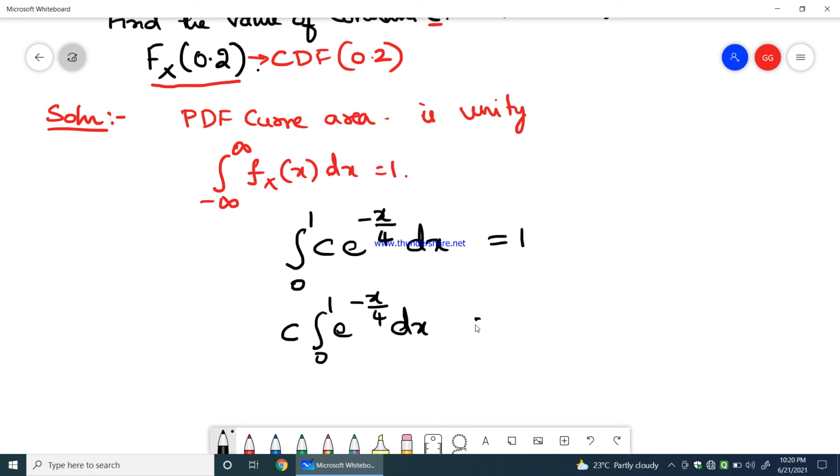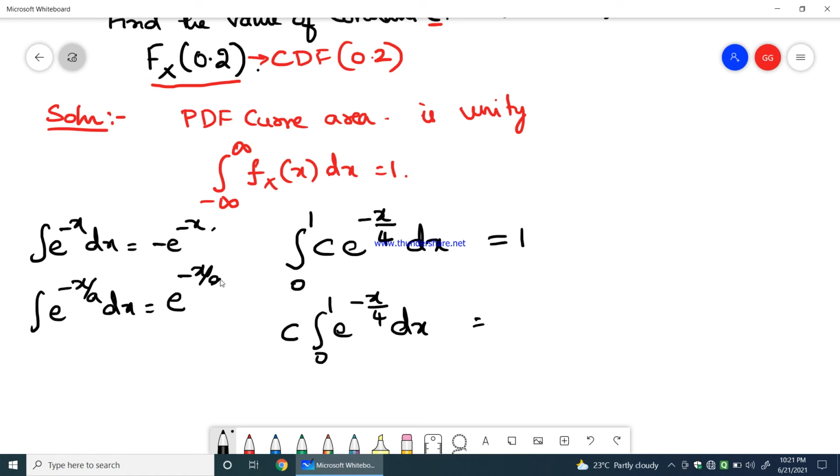We know that integration of e power minus x dx equals minus e power minus x, whereas integration of e power minus x by a dx would be equal to e power minus x by a divided by minus 1 by a, or we can say it is minus a into e power minus x by a. So therefore here c into e power minus x by 4 divided by 1 by 4 equals 1.